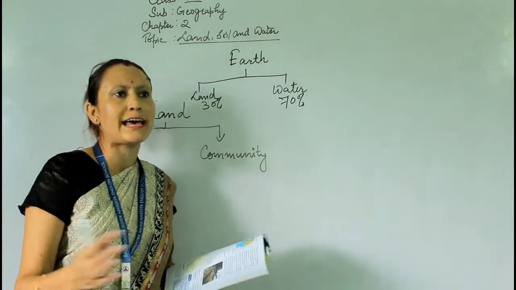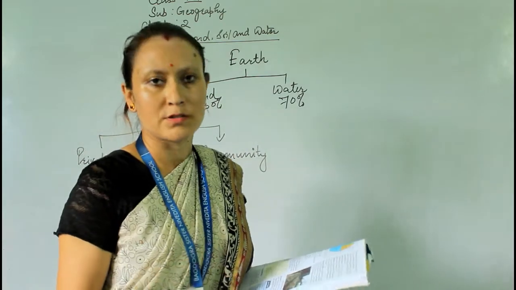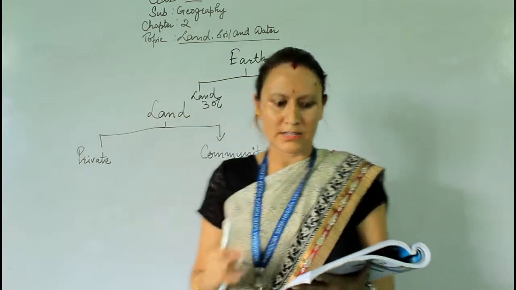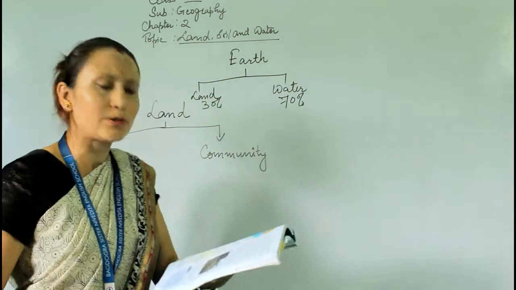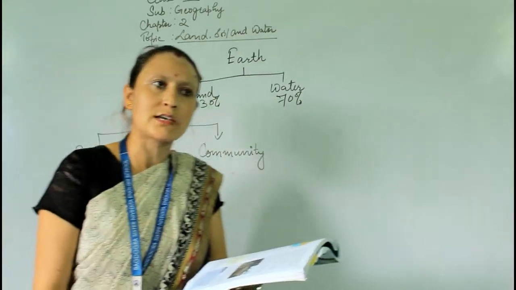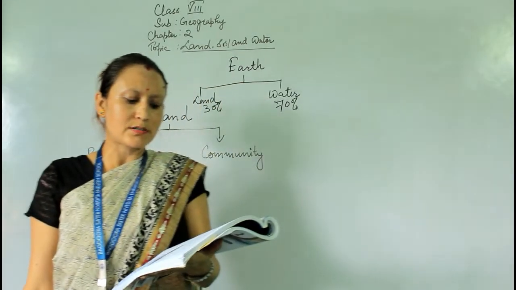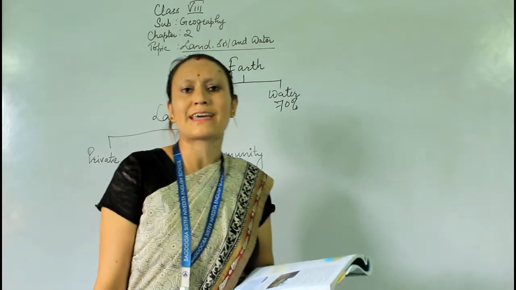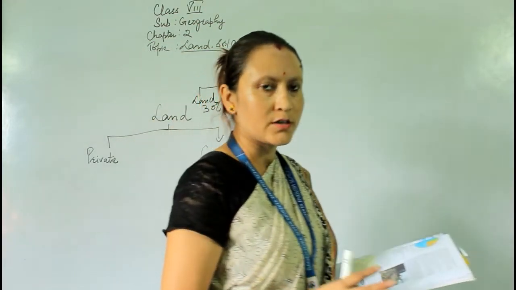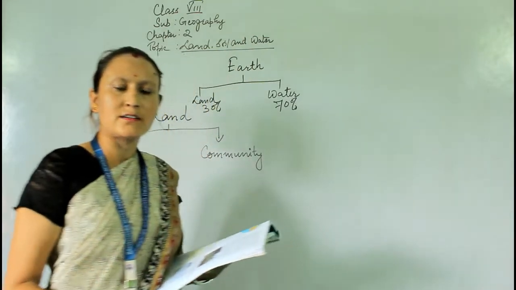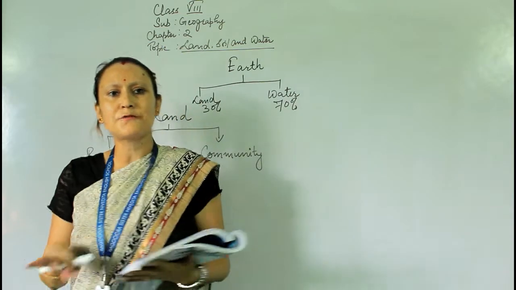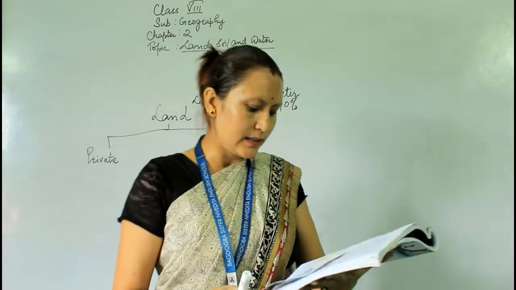We use land for agriculture, for building factories, houses, making roads, airports, laying railway tracks, etc. So our land use pattern is divided in these ways. We have different land use patterns in India.